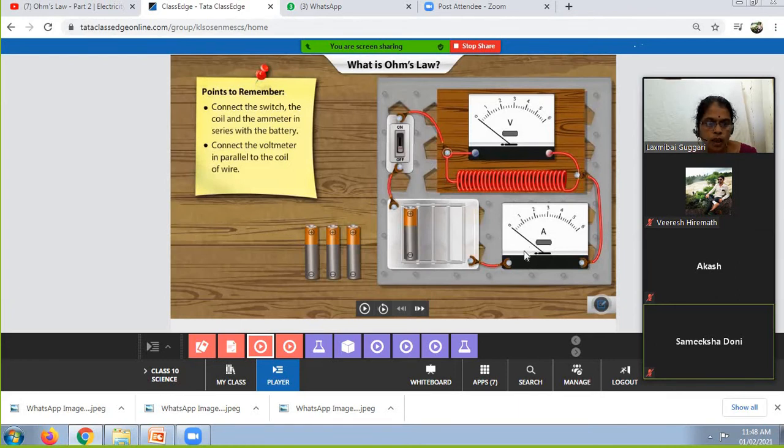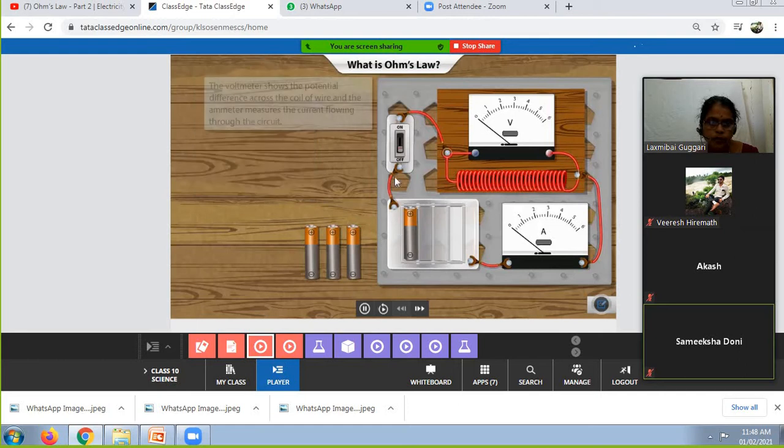When George Ohm connected these, he was able to explain that voltage is directly proportional to current. The voltmeter shows the potential difference across the coil of wire, and the ammeter measures the current flowing through the circuit. These are the two devices which are used.